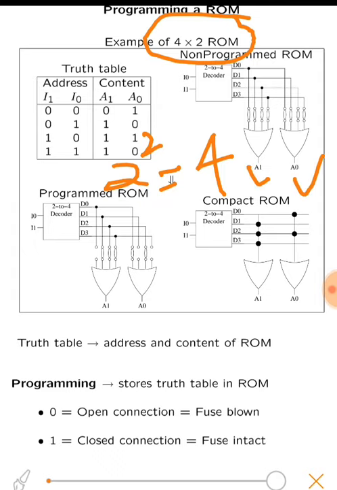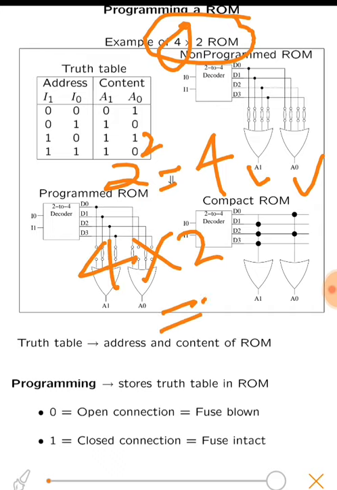So every OR gate will have 4 inputs, that is 2 raised to power 2. 4 inputs, 1 2 3 4, and it comes with 4 into 2, that is 8 fuses, as we have seen earlier.